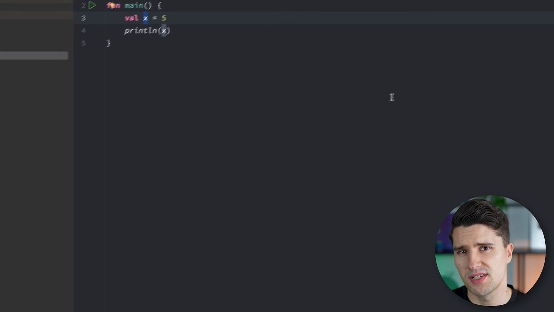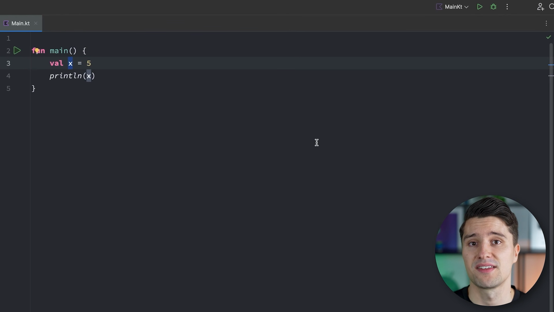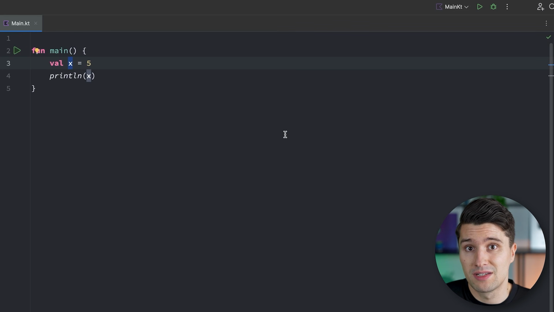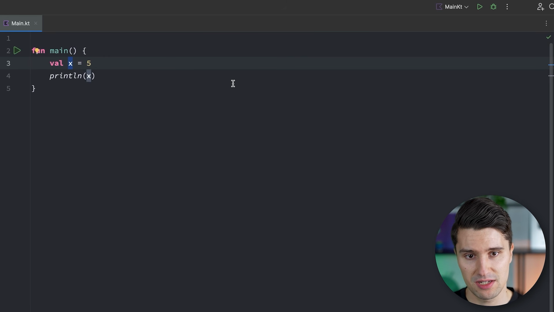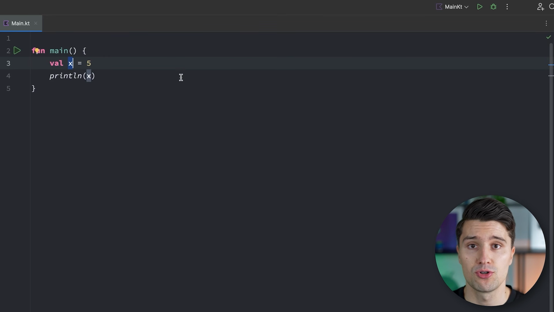because that's the value of this X. And every such variable in Kotlin also has a specific type. Because of course in math there are different types of numbers. We have whole numbers, we have decimal numbers, and we may also have other data types that could be useful in our code. And what you actually don't see here is that whole numbers in Kotlin are so-called integers.